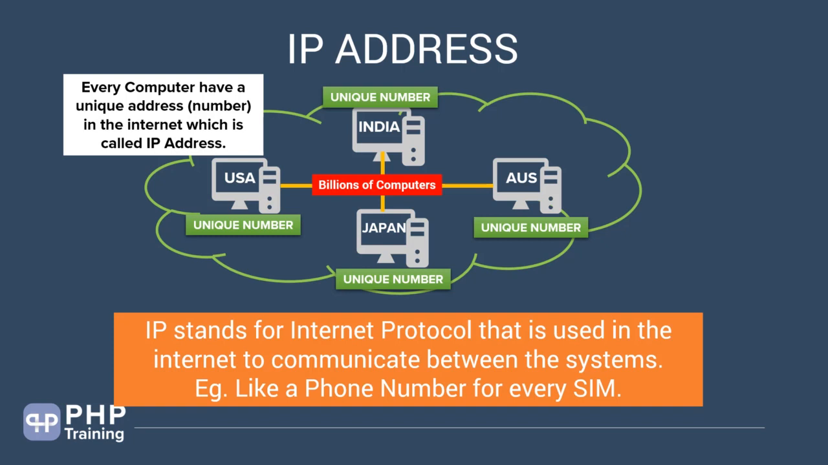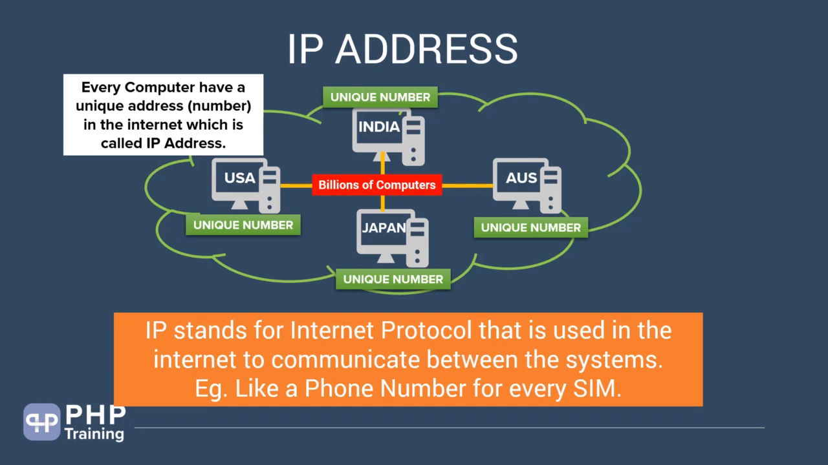An example could be a phone number for every SIM. How do you identify a unique phone in the whole world? You have a phone number. And how do you reach your friends? Like, how do you make a call? You call via the phone number. Similarly, in the internet, if you want to reach a computer, you reach it via the unique address that is nothing but the IP address. So that solves the challenge of identifying a computer in the internet by assigning each computer a unique address.